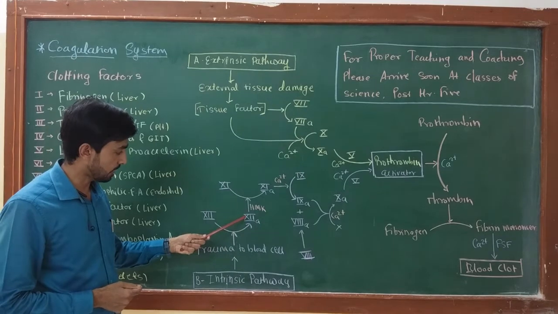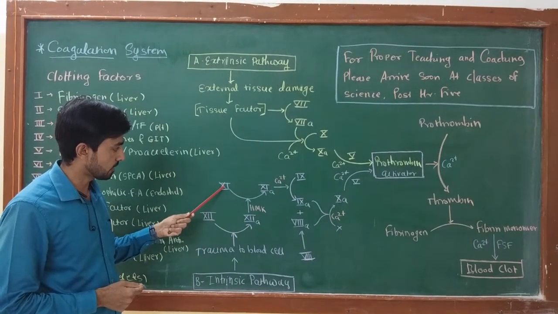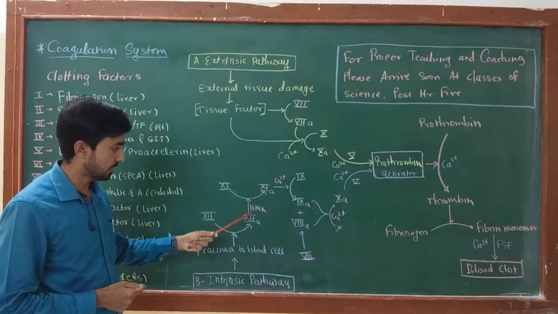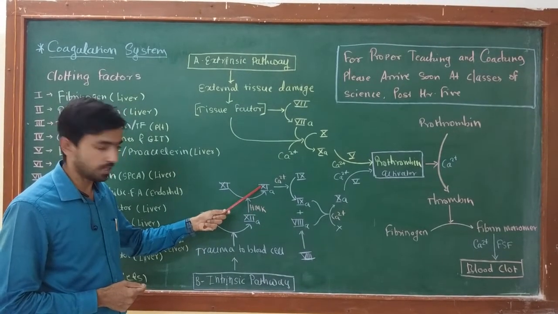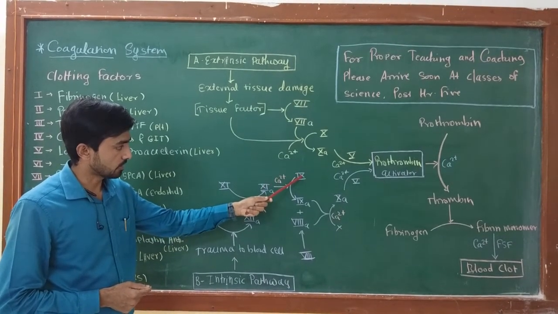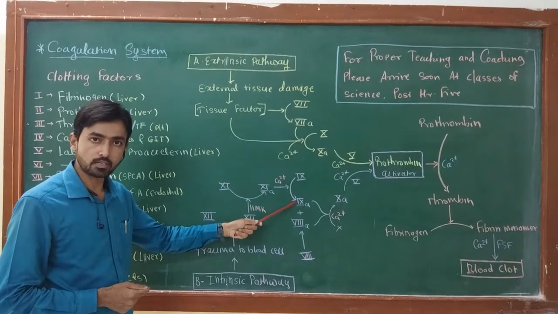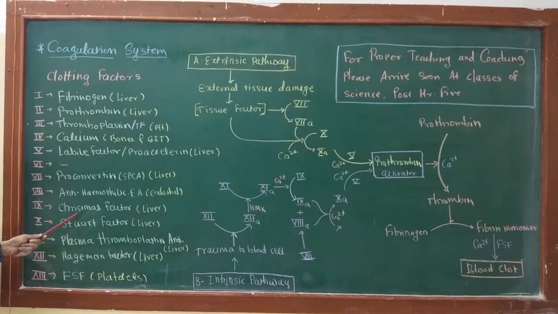Then this active form activates factor number 11 and converts it into 11A with the help of HMK. Now this 11A with the help of calcium ion converts factor number 9 into active factor number 9. Factor number 9 is Christmas factor.